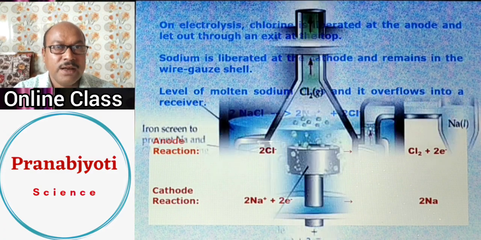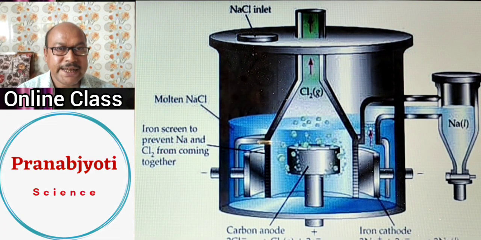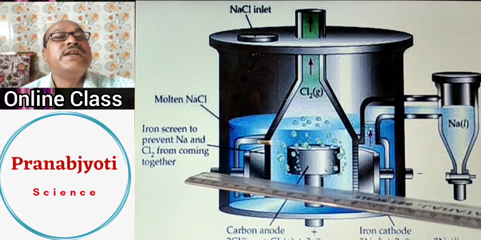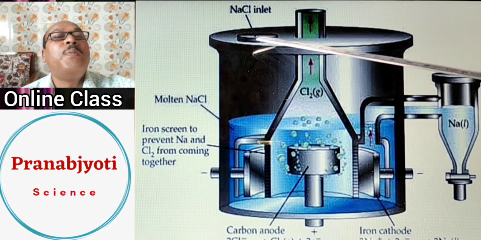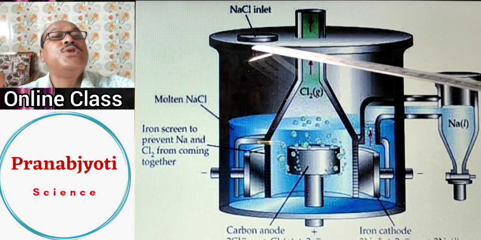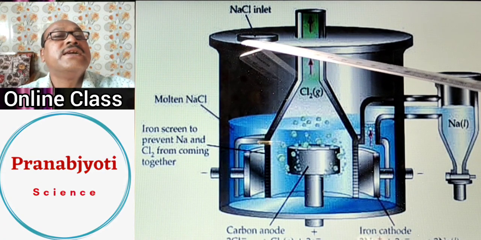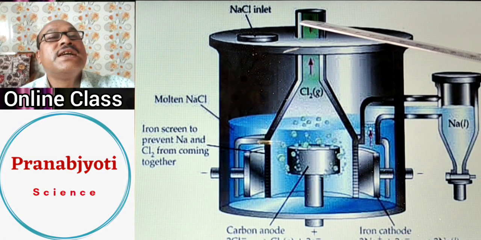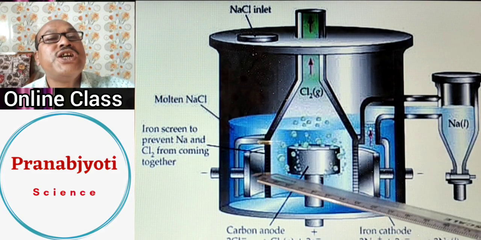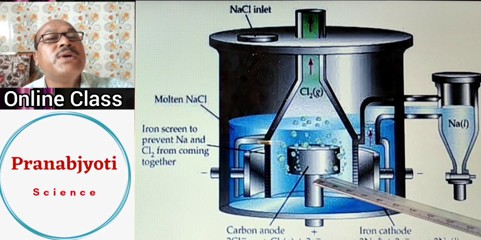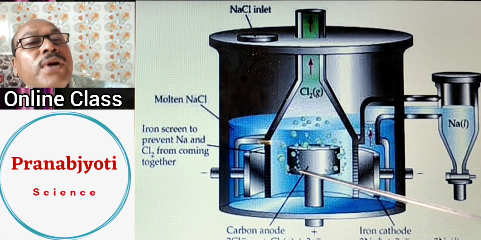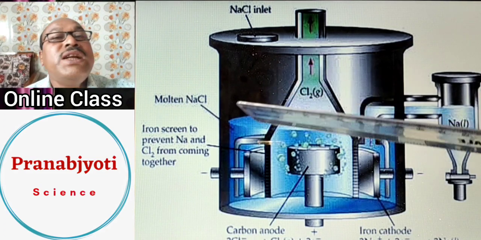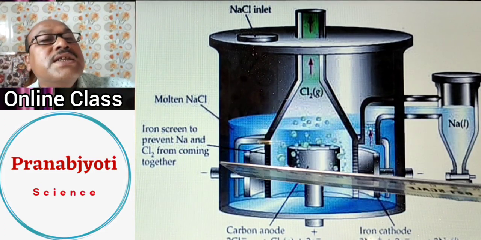But how is it done? It is always done by a particular technique, and for this you have to use a container. This is the container in the diagram. This is the opening through which we put in sodium chloride, so it is the sodium chloride inlet. In the container you can see a specially shaped part, which is called the carbon anode. It is made of carbon. And surrounding the carbon anode, on this side, is the cathode.